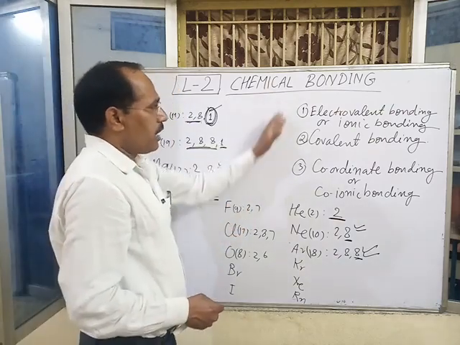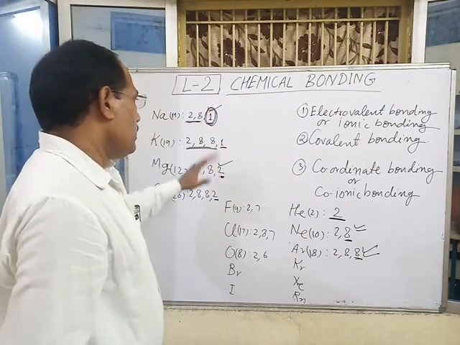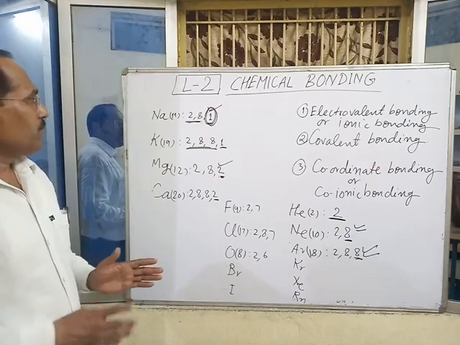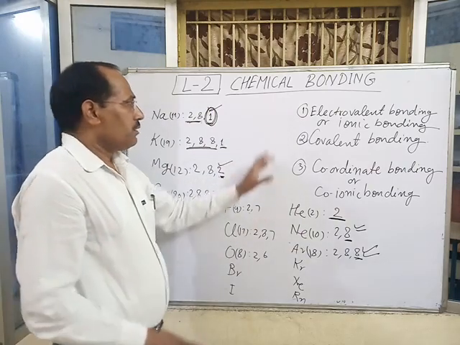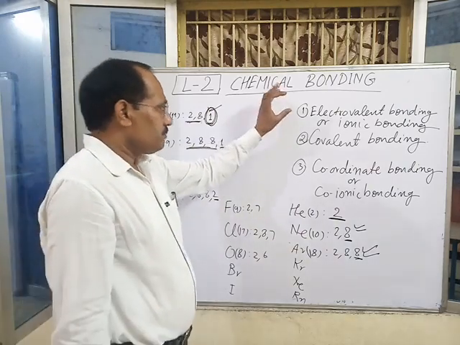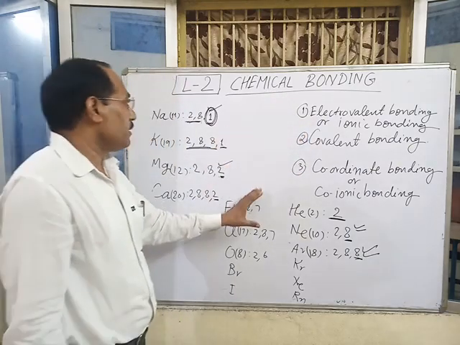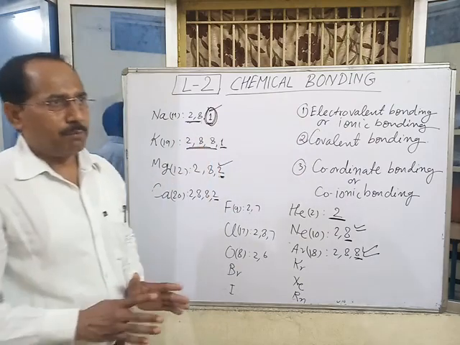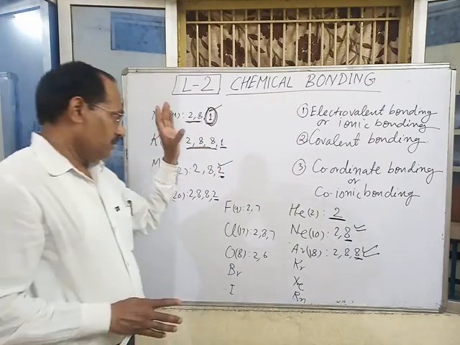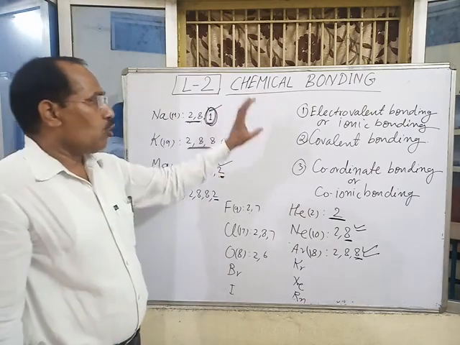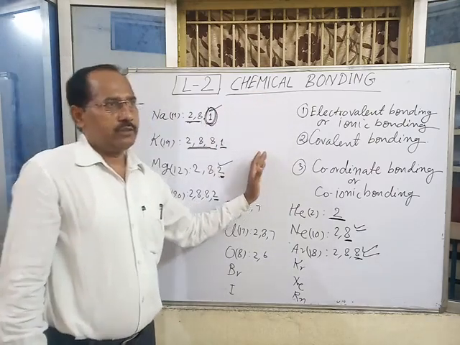So this is the short introduction of this lesson, and in the next lecture you will study the details of the different types of bonding, that is electrovalent bonding, covalent bonding and coordinate bonding, by taking suitable examples and with the special properties of electrovalent, covalent and coordinate compounds in detail.